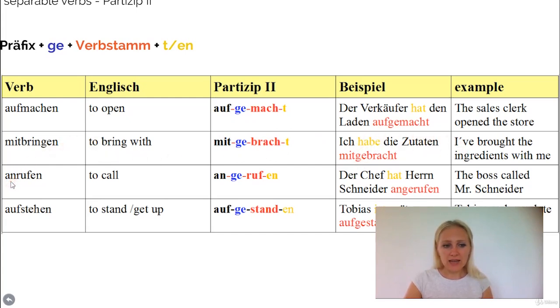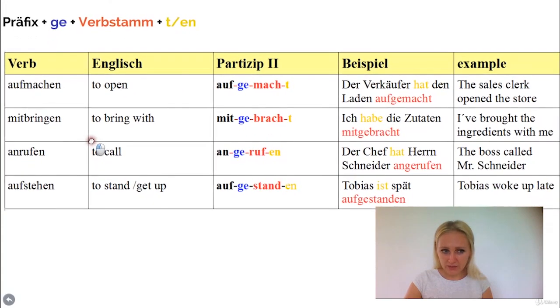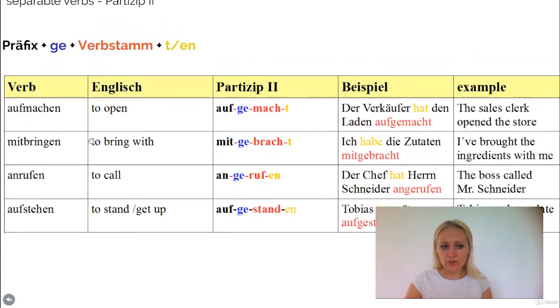The next one is anrufen, to call somebody. Now this is when you call somebody on the phone. Anrufen, it becomes angerufen. This one is irregular because the ending is en, although the stem has not changed. Der Chef hat Herrn Schneider angerufen. Okay, the boss called Mr. Schneider. As you see here, der Chef is the boss, right? It's not the cook, the one who cooks there.